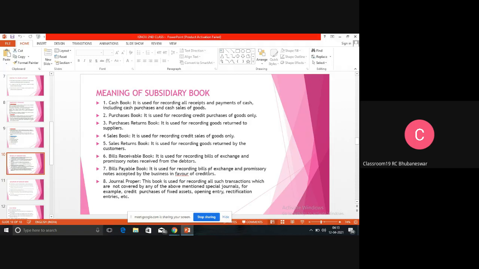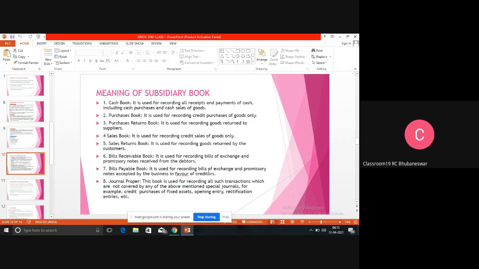So this bill is bills receivable for Mr. X and bills payable for Mr. Y. Because payable means who has to pay, receivable means who will receive, who will get the money. Mr. X is going to get the money. So for Mr. X, this bill is known as bills receivable, and for Mr. Y, this bill is known as bills payable, and it is separately recorded in the ledger by preparing the bills receivable book and bills payable book.